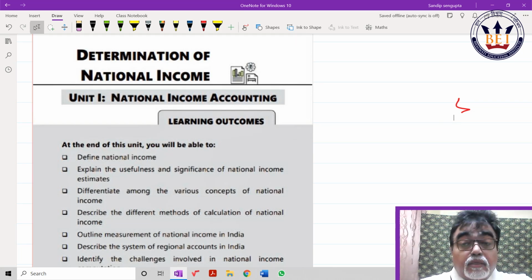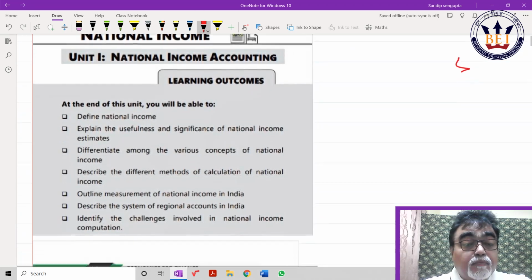We are conducting the amendment class for Economics Inter, which will be applicable for May 2021 and November 2021 candidates. So without wasting time, here is the first unit, determination of national income. Here I have segregated the new portions they have added, and not only the amendments, I'll provide you solutions also as far as possible.